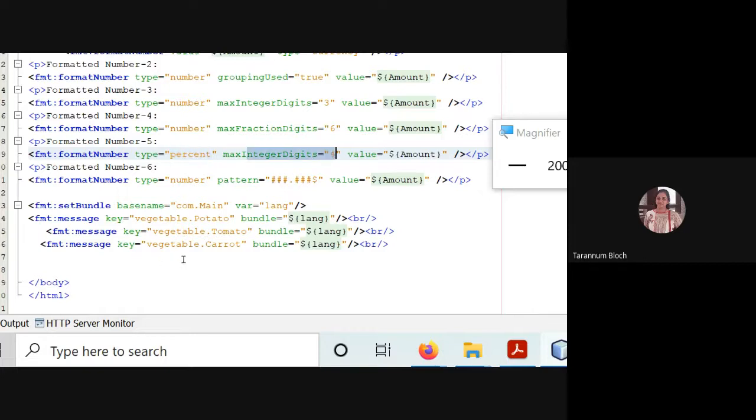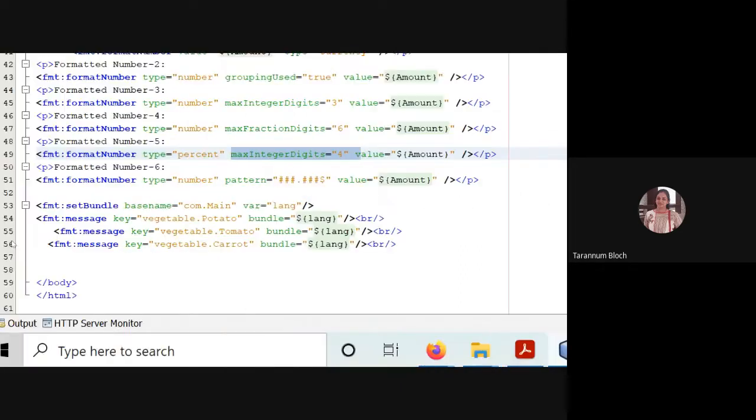It's just giving the maximum integer digit 4. So it has taken the last 4 digits of the number. But it is not fitting into the context of the percentage, where we say the type is percentage. Okay? Okay, ma'am.